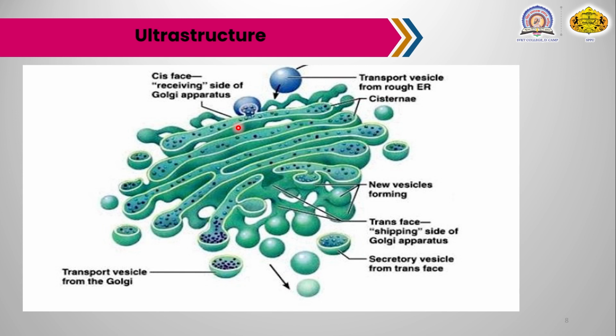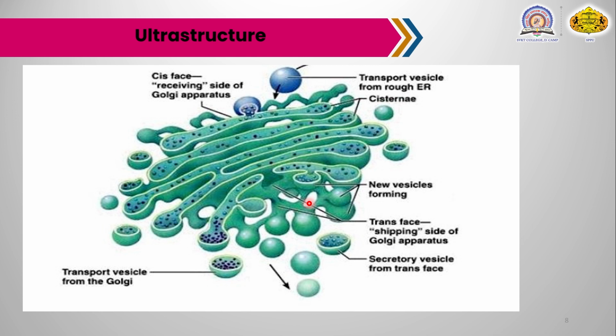The Golgi complex is polar in nature, so the membranes at one end of the stack differ in composition as well as thickness from the membranes at the other end. So, there are two phases of the Golgi apparatus: the cis phase, also called the forming phase, and the trans phase, also known as the maturing phase.